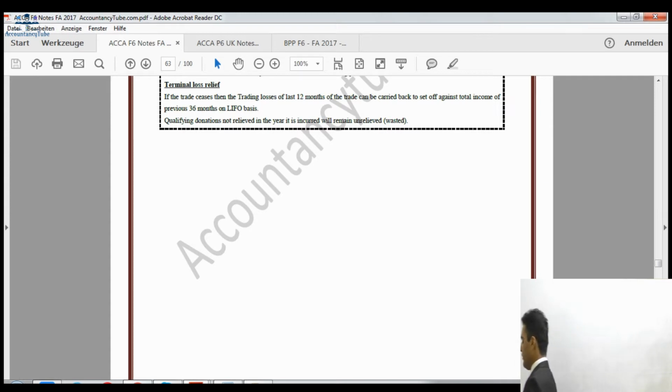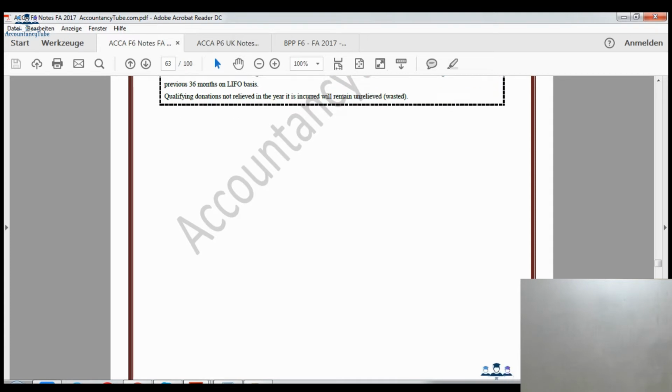Just beneath that, the last one is a terminal loss. Terminal loss is exactly as we have seen in our individual cases. When the trader ceases, the trading loss of the last 12 months of the trade can be carried back to set off against the total income of the previous 36 months on a LIFO basis. Qualifying donations not relieved in the current year will be wasted.